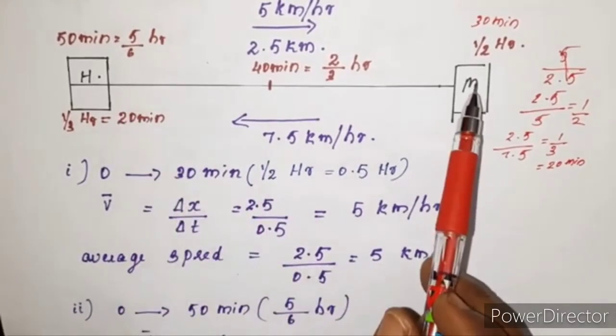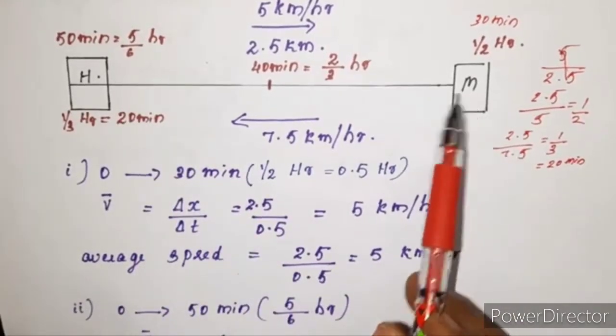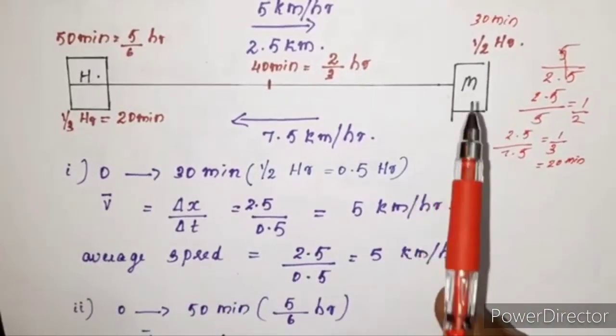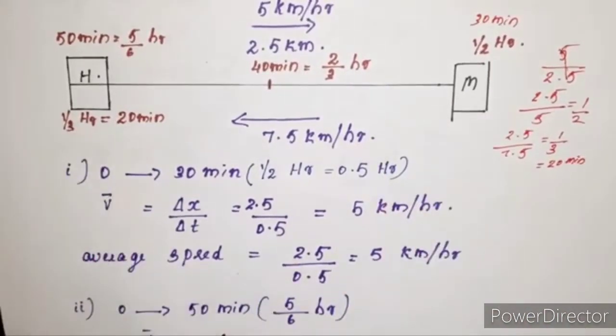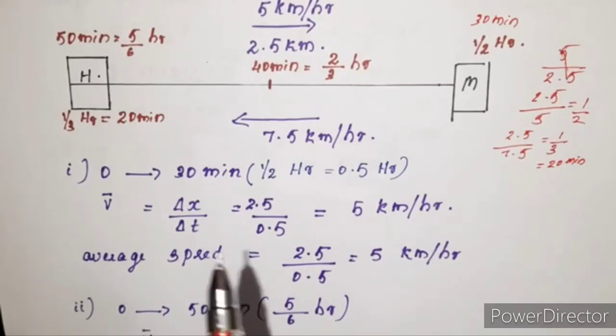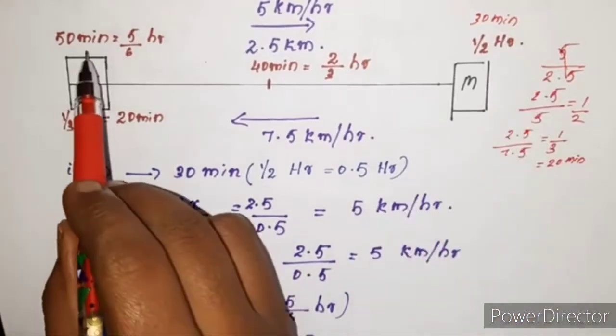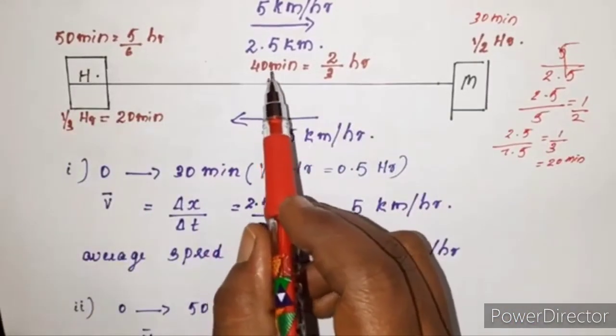So 30 minutes to reach the market and 20 minutes to reach back home. Or half an hour to reach the market, 1 by 3 hour to reach back home. So those are the conditions. Now it's given to find the average speed and average velocity at the end of 30 minutes, at the end of 50 minutes, and at the end of 40 minutes.